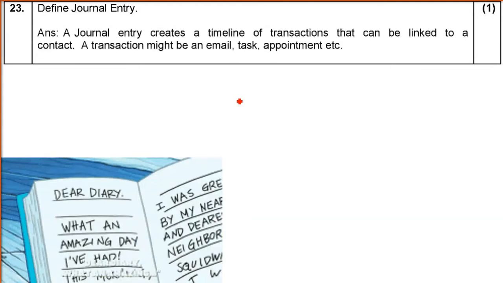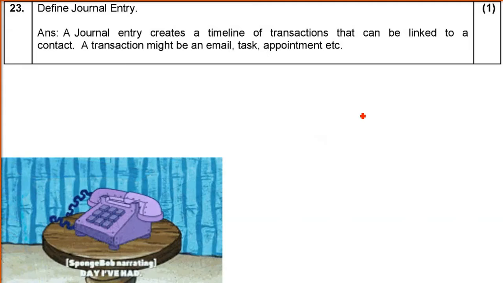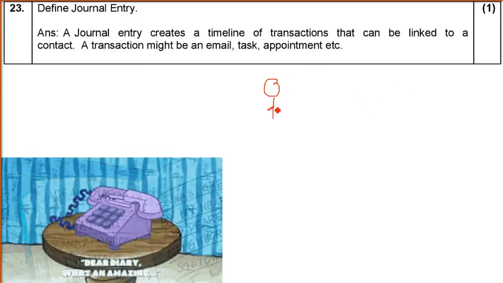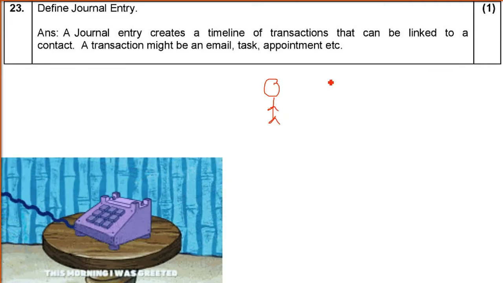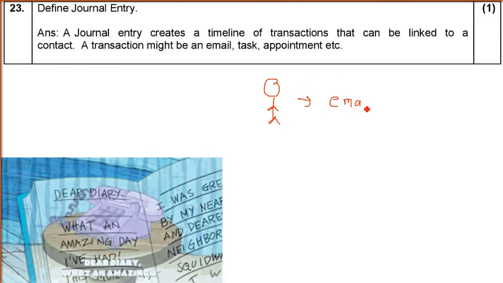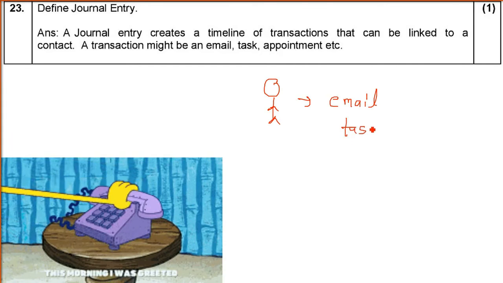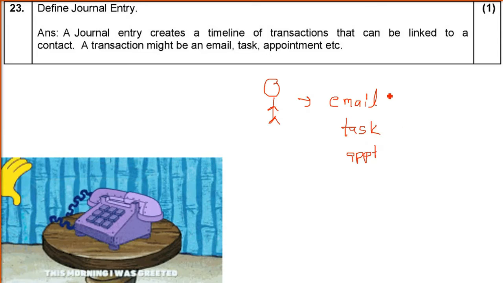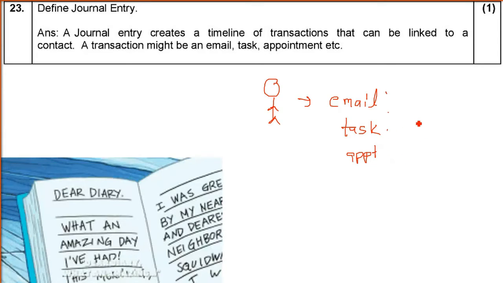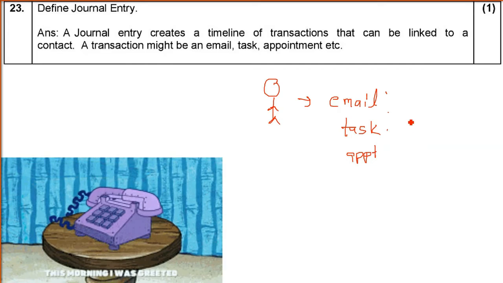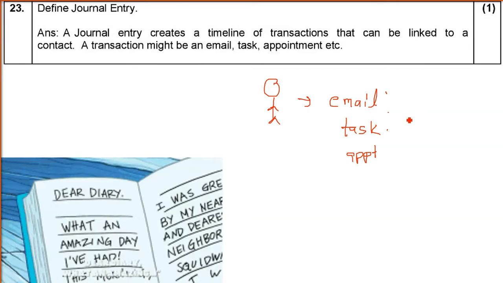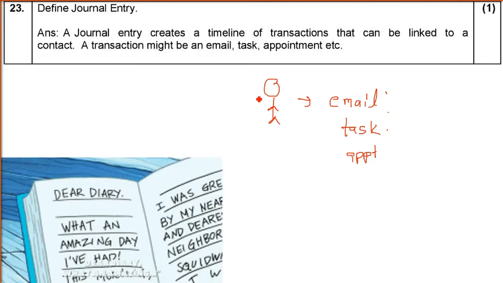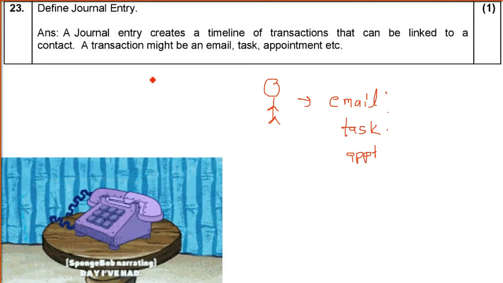Define journal entry. So if a particular individual or a person is doing a transaction, say writing an email or doing some task, and after that has some appointment, all of these are entered. So a journal entry is creating a timeline of transactions that can be linked to a person or a contact. This is called the journal entry.